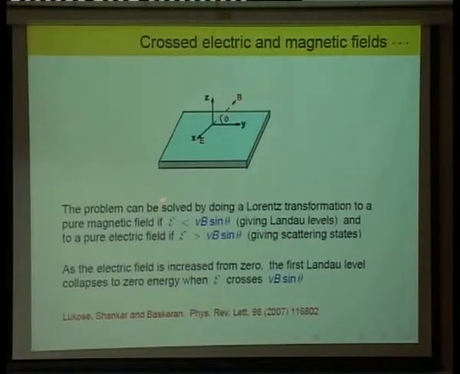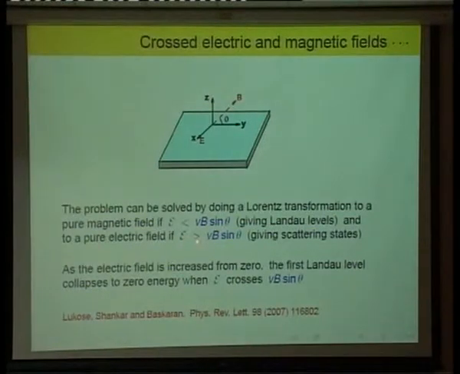You can do Lorentz transformations, and you can show that if the electric field is less than the component of the magnetic field perpendicular to the plane, so if the electric field is less, you can do a Lorentz transformation and go to a frame where the electric field is 0. Okay. And then you get a pure magnetic field problem which has Landau levels and so on, and there is no transport in that case, because the electric field has gone to 0. So there is nothing to drive the electrons.